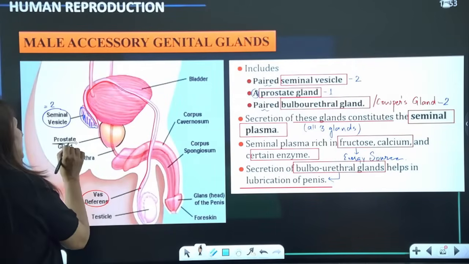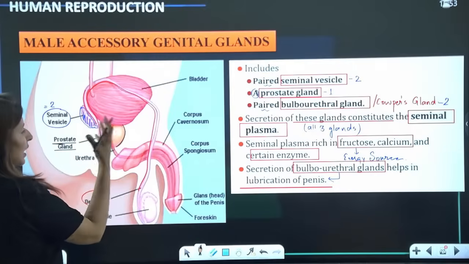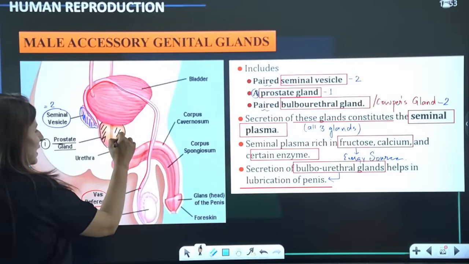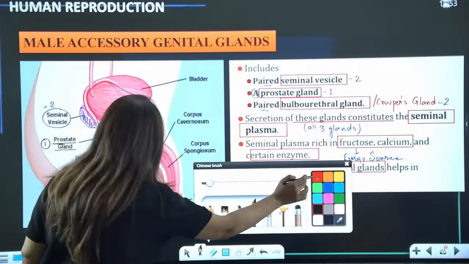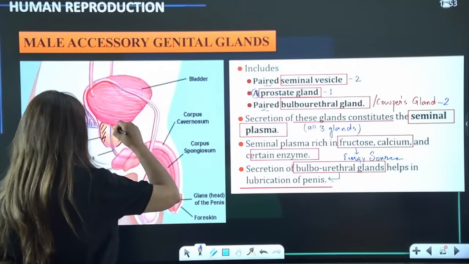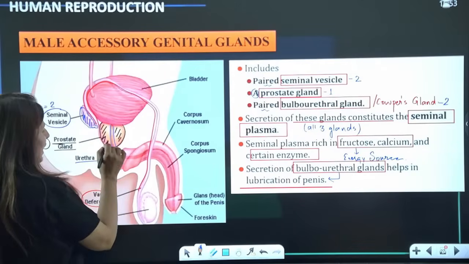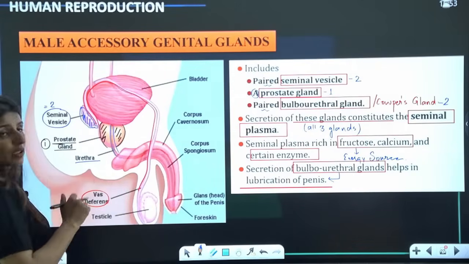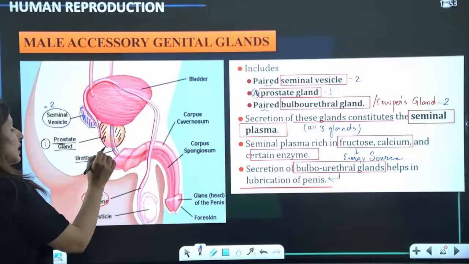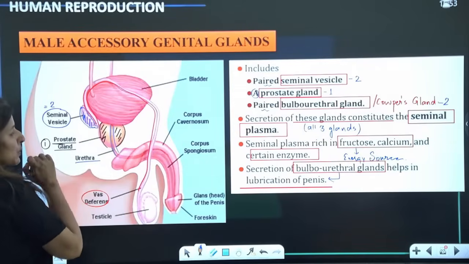So prostate gland is the largest of them all and it is a chestnut shaped gland present around the urethra. See, this is the urethra going on. Around the urethra, just below the bladder. So where is this prostate gland present? Just below the bladder, surrounding the urethra.